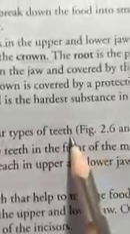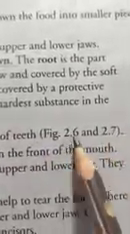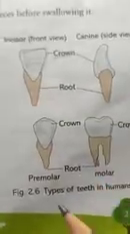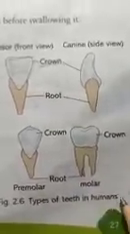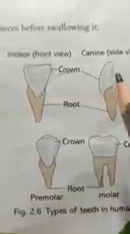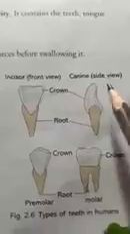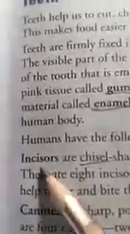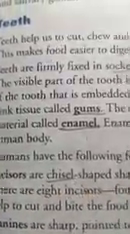Humans have the following 4 types of teeth. Dear students, I will show you figures 2.6 and 2.7, types of teeth in a human. Incisor, canine, premolars, molar. Now, humans have the following 4 types of teeth. First is the incisor.